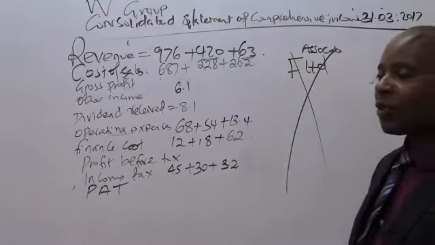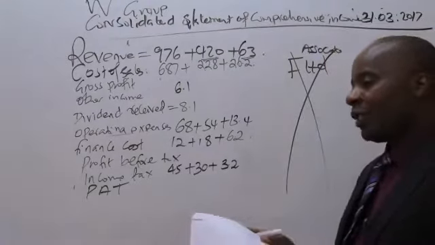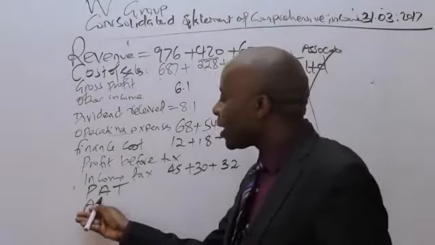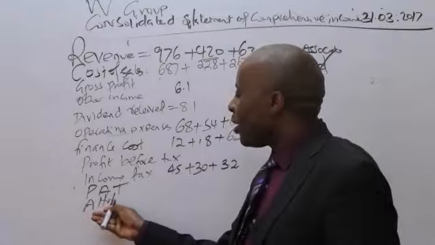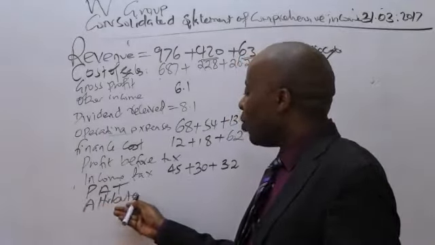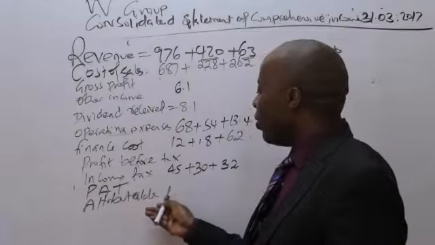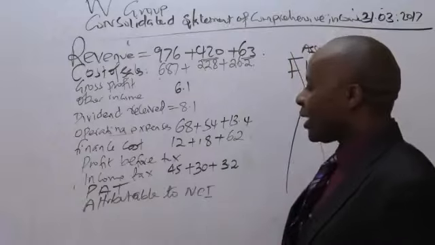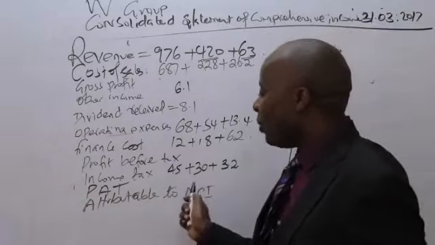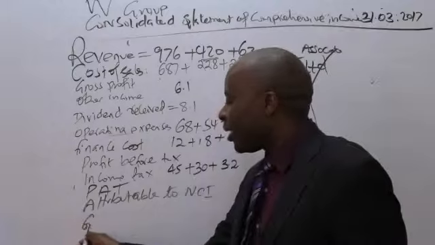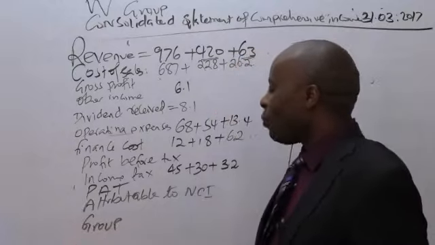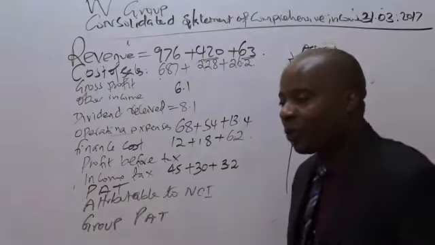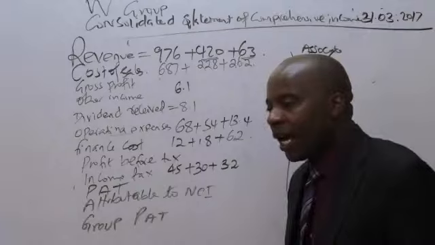Profit after tax. Once you get this profit after tax, you'll be able to deduct what is attributable to NCI. You'll be able to get a working for that. And then you will be able to get the group profit after taxation.